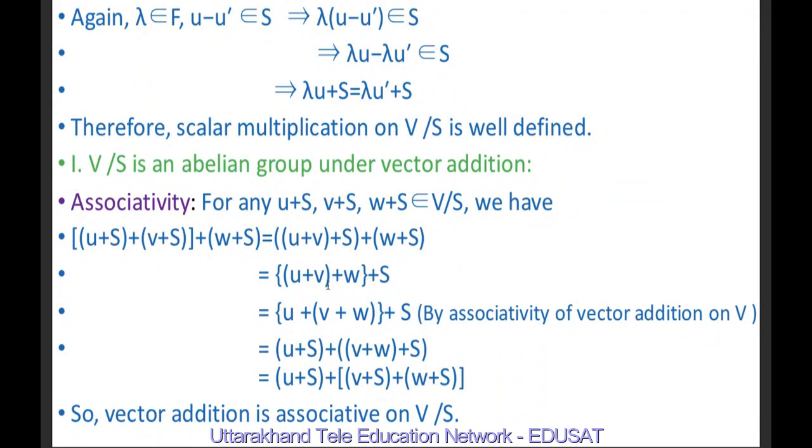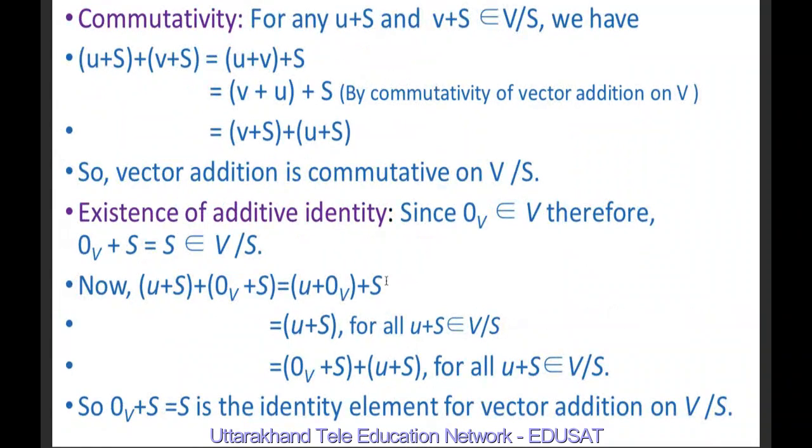Because u, v, w are elements of V and V is a vector space, associativity is satisfied by the elements of a vector space, so we may write it as (u + (v + w)) + S. This may be written as (u + S) + ((v + w) + S), and this is equal to (u + S) + ((v + S) + (w + S)). Here also we have used the definition of vector addition on V/S. Hence vector addition is associative on V/S.